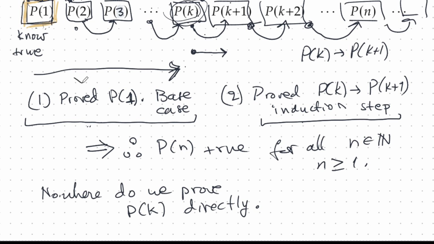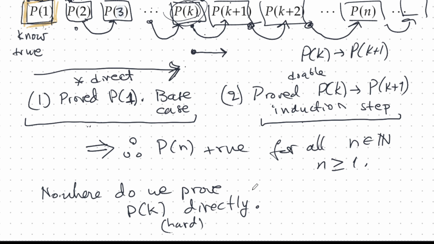This is direct proof. Usually this is very easy, the base case. And this is usually not so bad. It could be pretty hard, but it's usually doable. But this might be very hard. Could be very hard. And that's why you want to use induction on these problems.